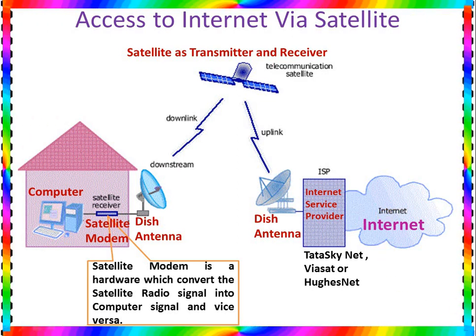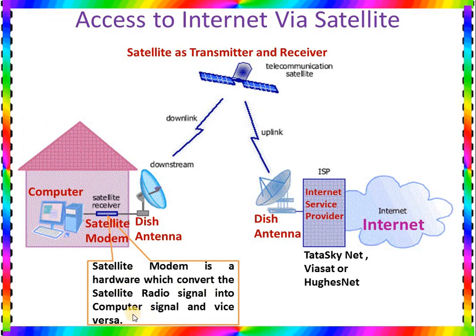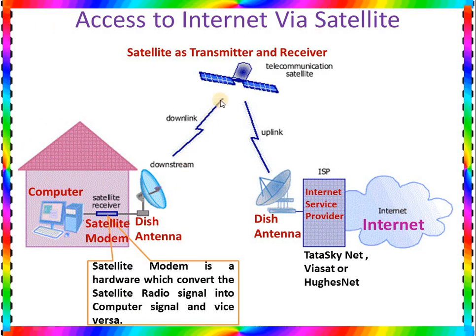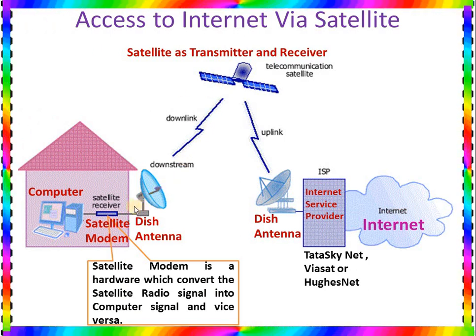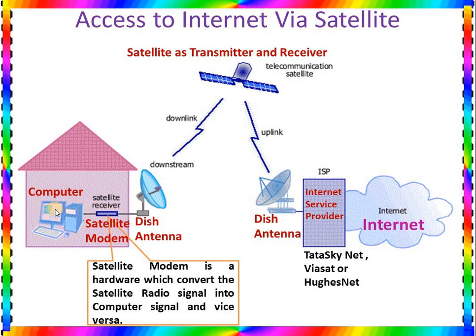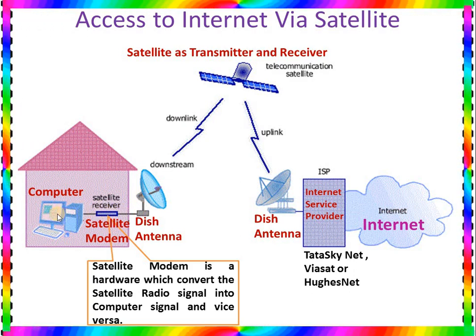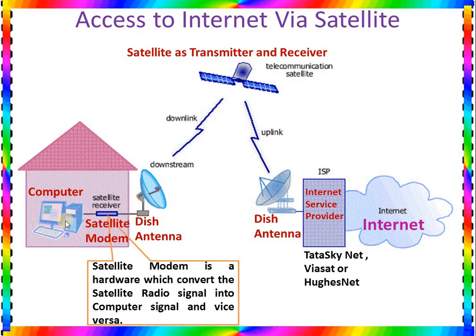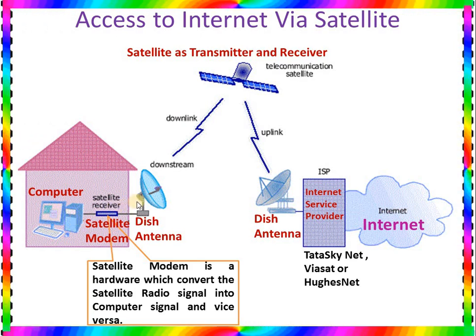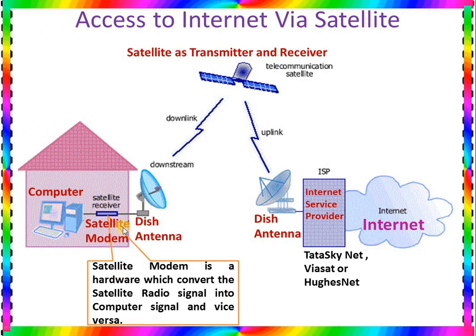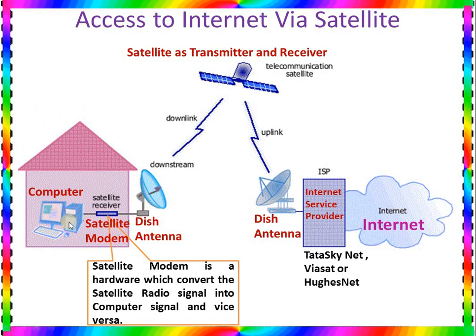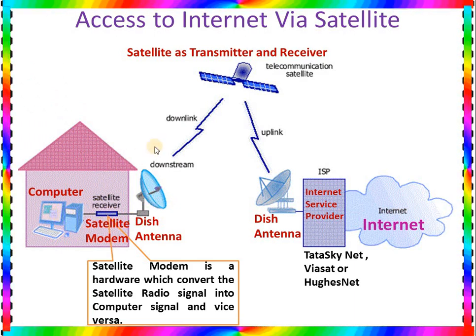So here the modem is a satellite modem. The satellite modem is hardware which converts the satellite radio signal into computer signal and vice versa. So what happens here? When the dish antenna receives the signal from the internet, it is a radio signal. The radio signal is converted by the satellite modem into computer signal. And when the computer wants to send a signal, it sends the signal to the dish antenna by converting the computer signal into radio signal. So the satellite modem is the hardware which can convert the satellite radio signal into computer signal and computer signal into satellite signal.